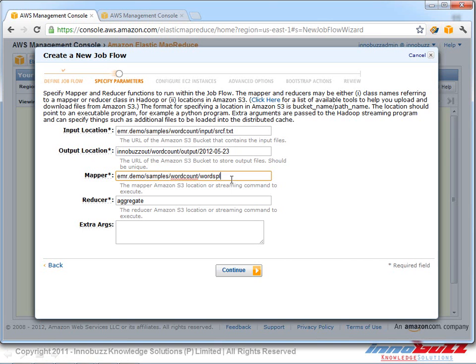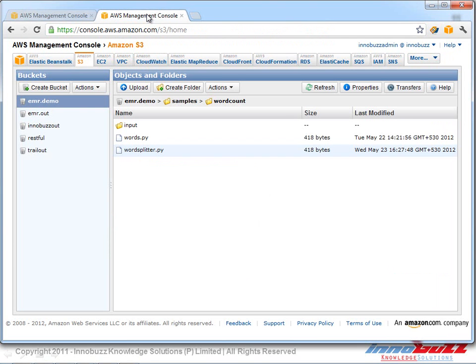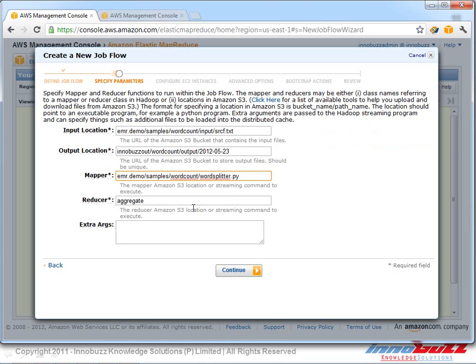Word splitter.py is nothing but a Python file which performs the word splitting on the source file or the text file that we give. So we confirm that again: EMR samples word count, and word splitter is the file. And we keep the reducer as aggregate, and we click on next.